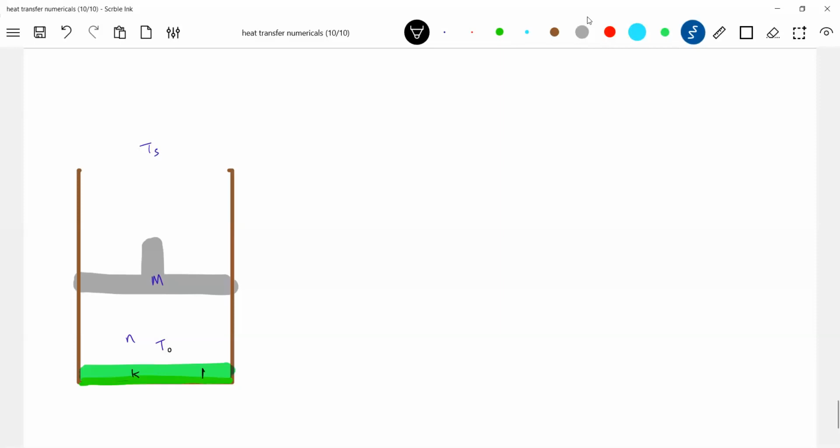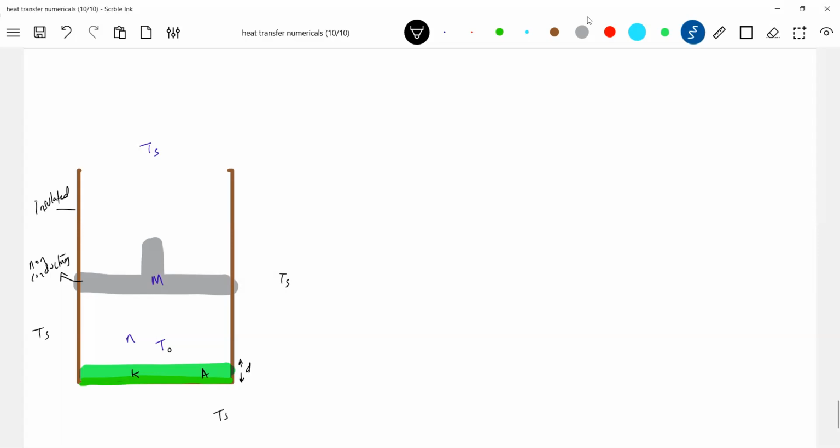Let the area of cross section be A and the thickness be D. There's an insulating cylinder, and the piston is also insulated, non-conducting. Temperature of surroundings, let it be Ts. Both the adiabatic cylinder and the piston are non-conducting; the piston has a mass m.